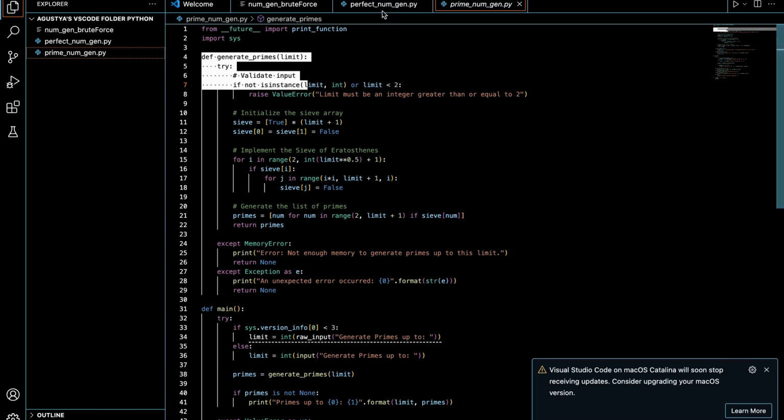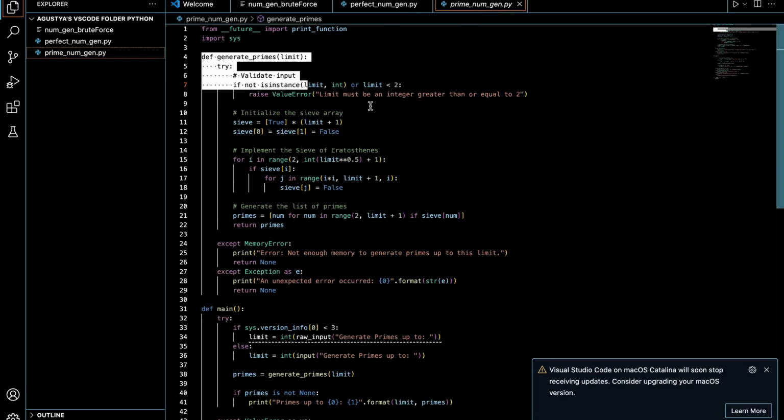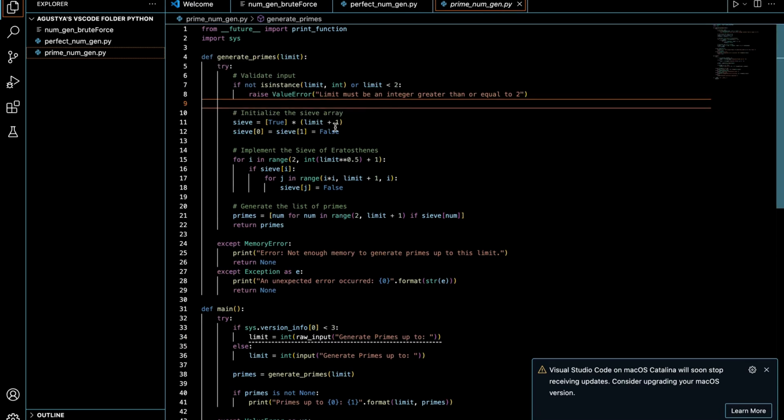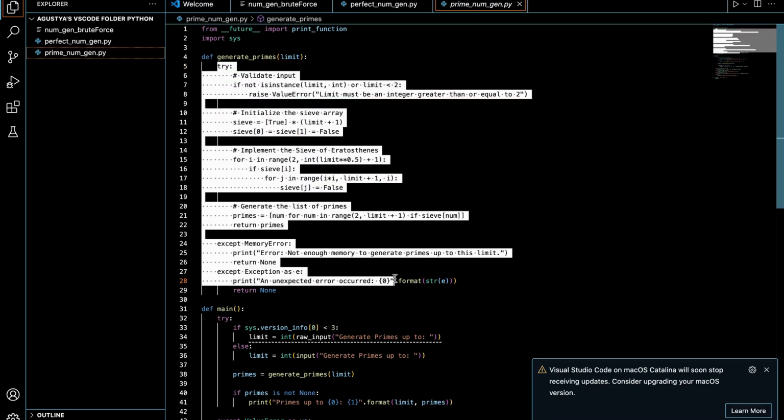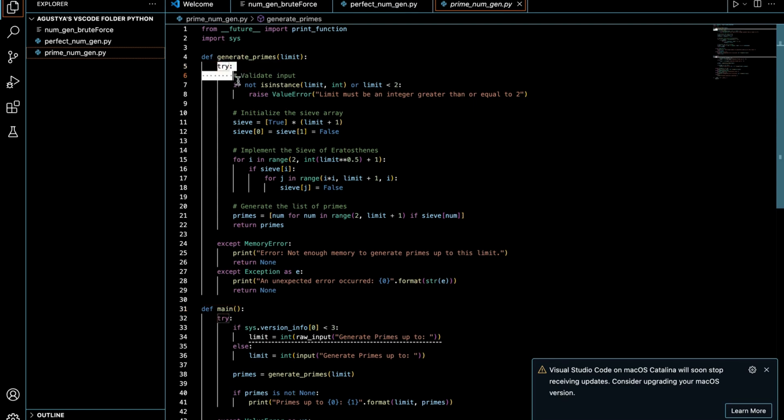Just like perfect numbers, generate_primes does basically both together. So it's going to do actually a bunch of try except here. So then what we can do is, there's a try. It's going to try and validate the input.